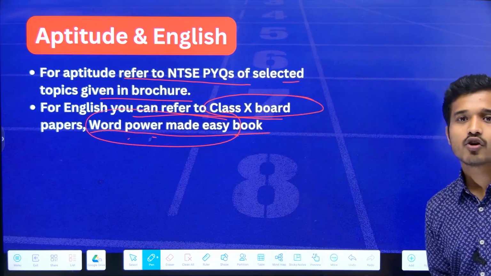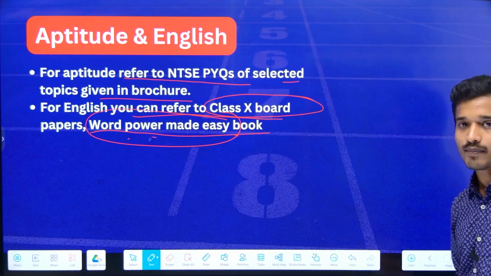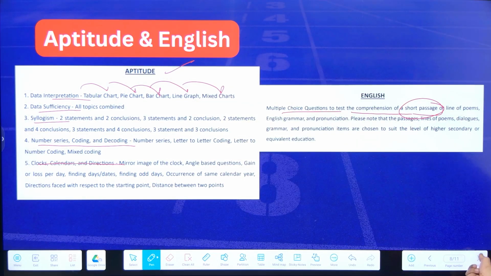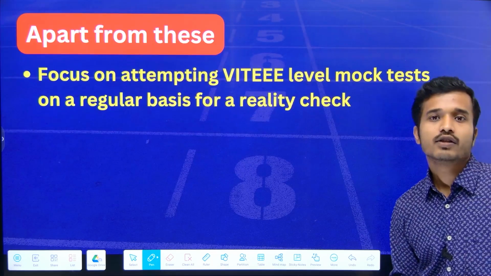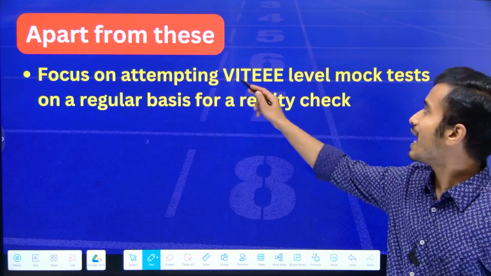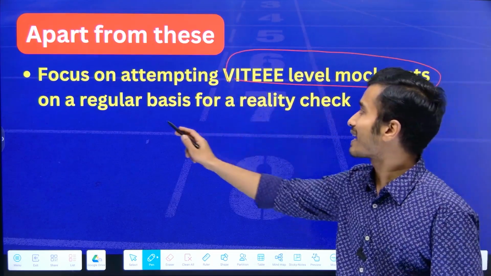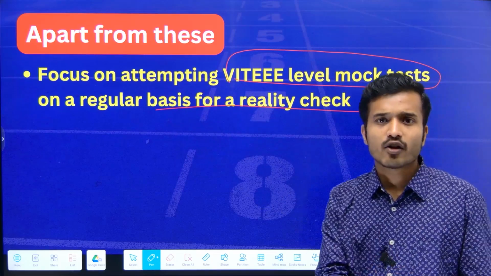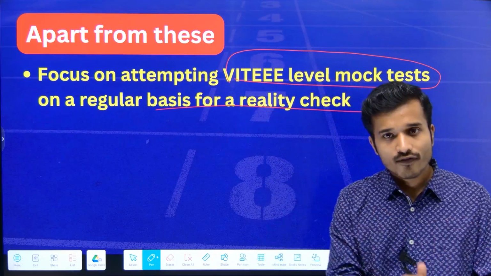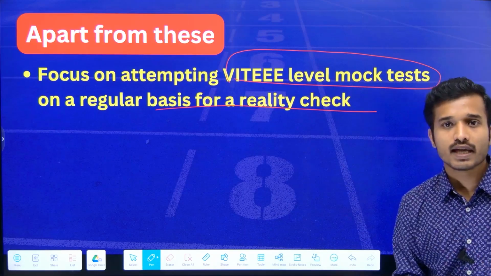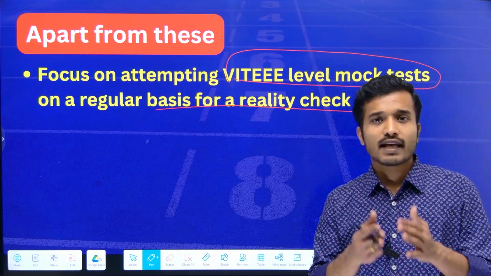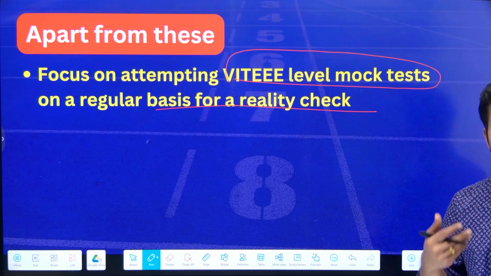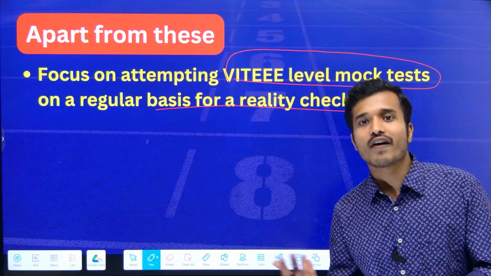Using this, your vocabulary skills will get better, because such type of questions are also asked in your VIT EEE exam. Apart from this, you need to focus on attempting VIT EEE level mock tests on a regular basis for a reality check. Either in a period of 3 to 4 days, or even in a week, if you attempt a VIT EEE exam, you will be able to understand how well you are performing in the paper, and how much speed you need to improve for your final exam.